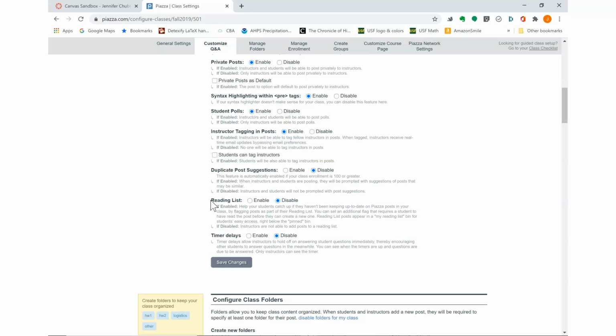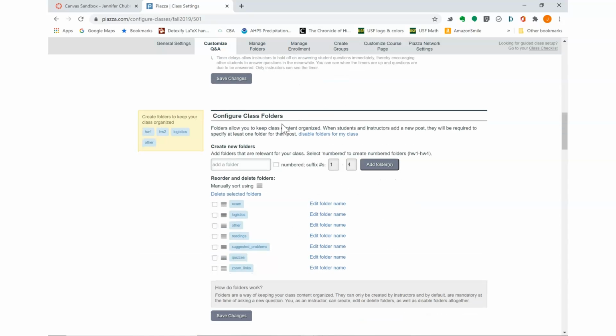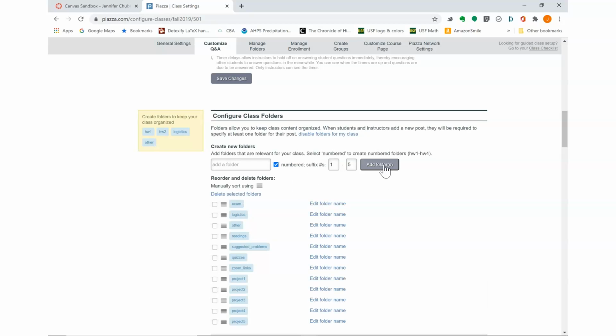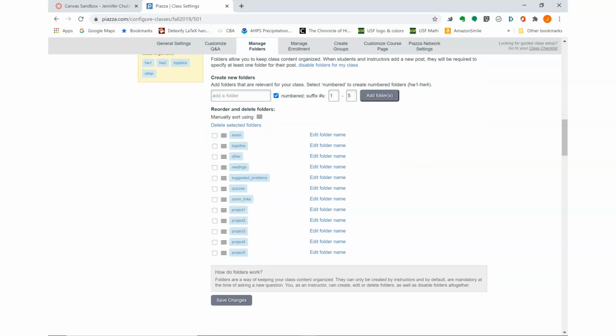A nifty one is this reading list. Down here where you configure class folders is where you set up those tags. And a nice feature of this, like you can add any individual tag, but if you know you're going to have 5 projects over the course of the semester, then you can just set them up to be project numbered 1 to 5 and just add the folders. And then those tags will all appear.